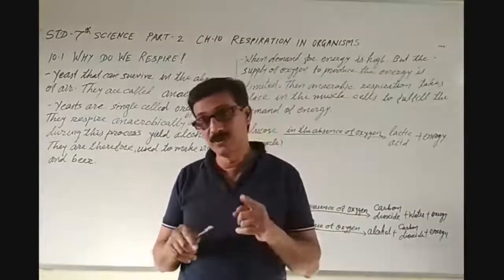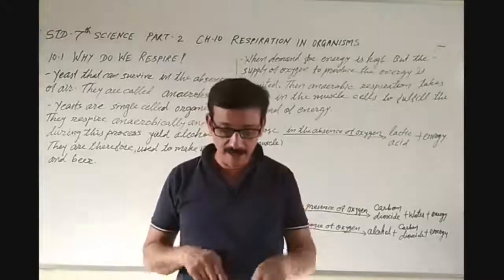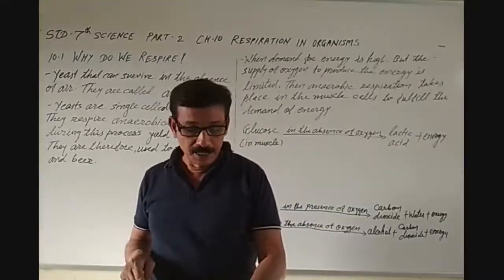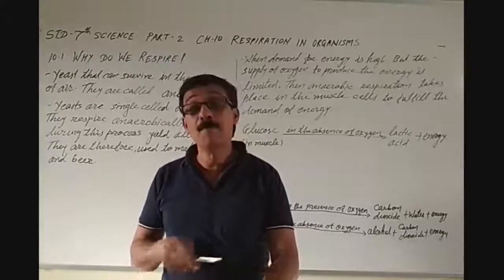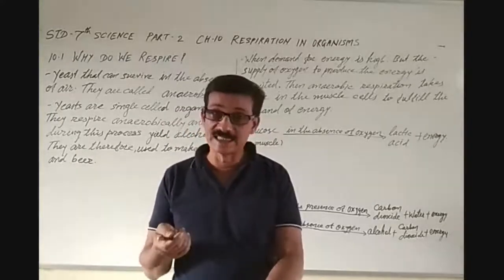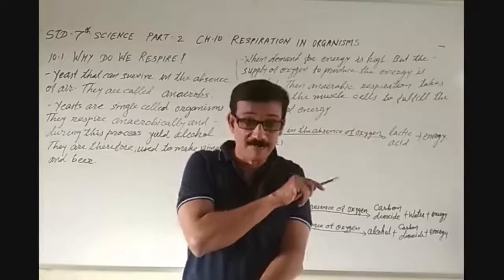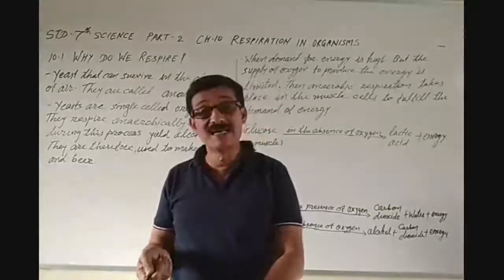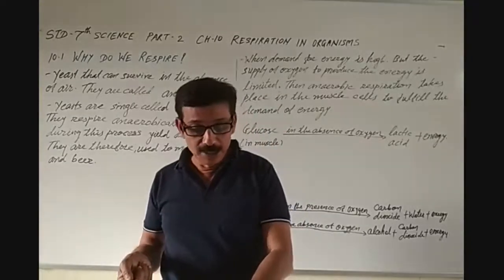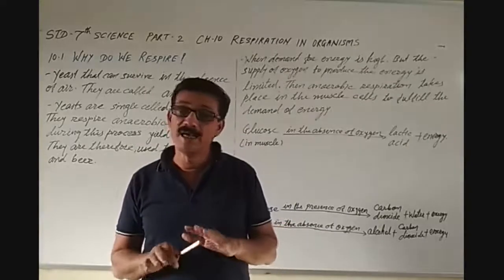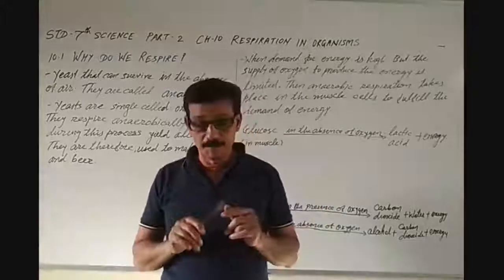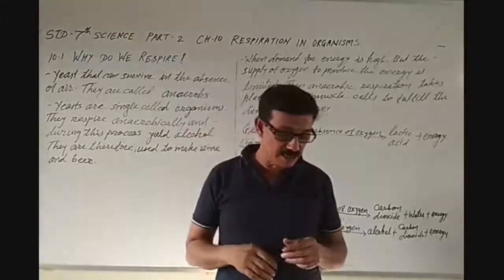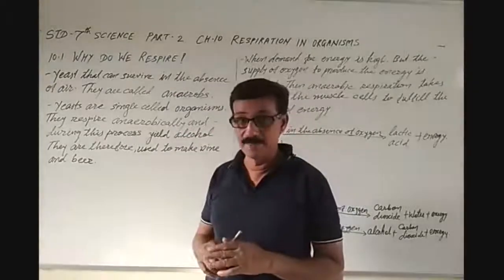Now those cells will get that oxygen, and the increase in the supply of oxygen results in the complete breakdown of lactic acid. Previously it was partial breakdown, now it is complete breakdown of lactic acid into carbon dioxide and water, and we feel relief from muscle cramps. So this is what we discussed about why do we respire.